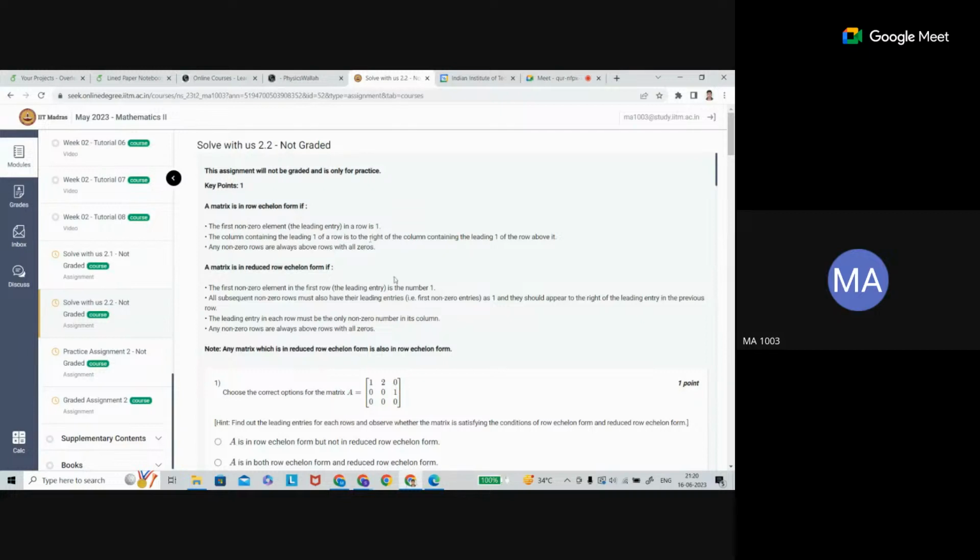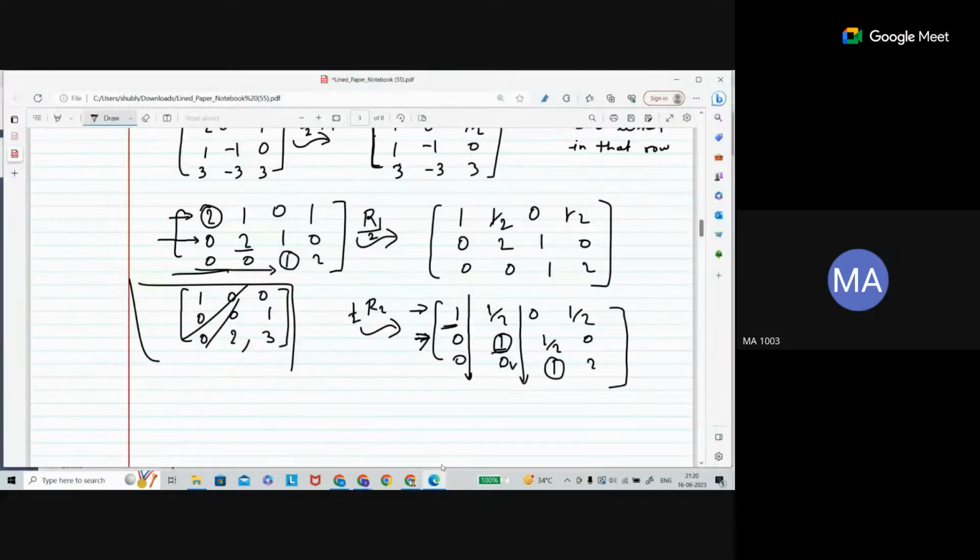Similarly, for the second row this is your leading entry. Now in the third row, it should be to the right as well. Yes, it is to the right and it is the leading entry. So actually it is following the row echelon form condition.